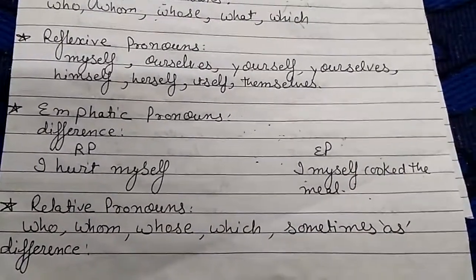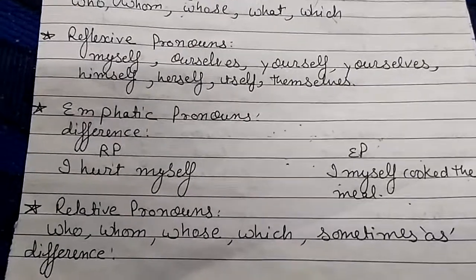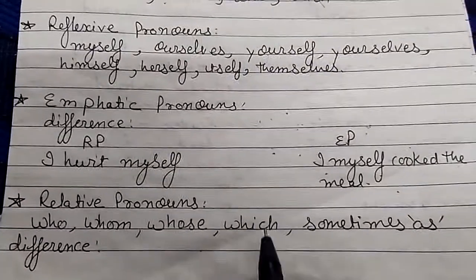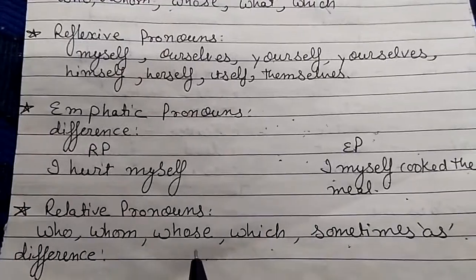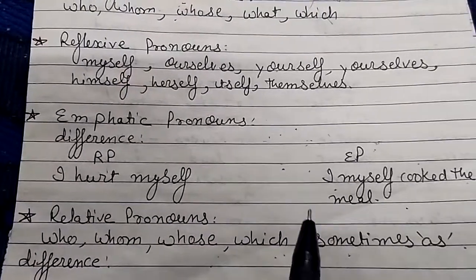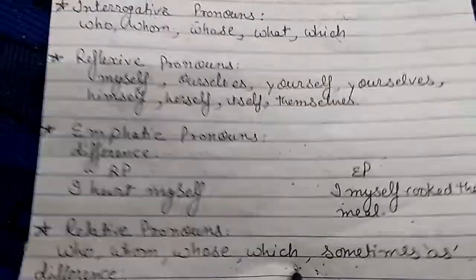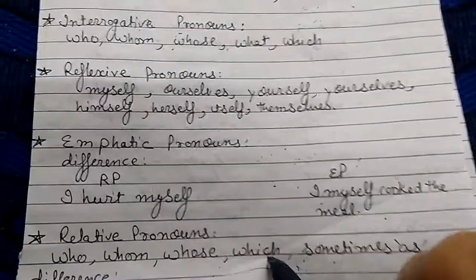Now we have relative pronouns. Who, whom, whose, which, and sometimes as are used as relative pronouns. Relative pronouns are used to introduce relative clauses. Now, what is the difference between interrogative pronouns and relative pronouns?